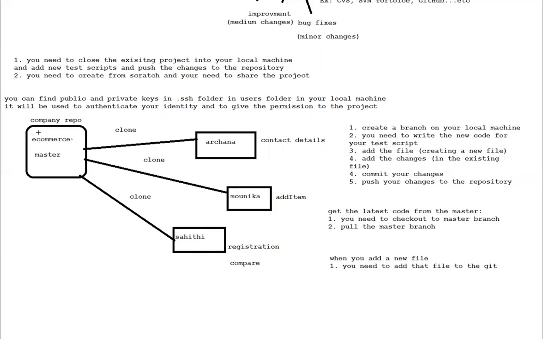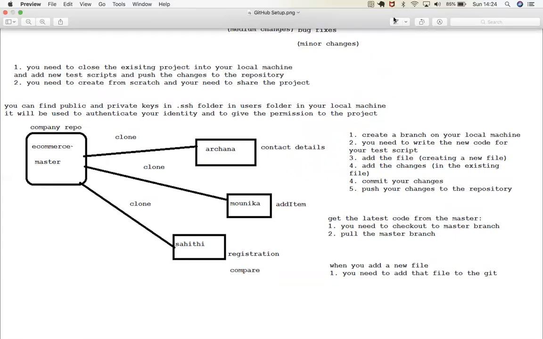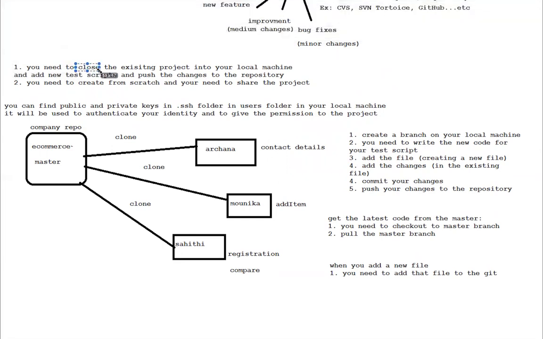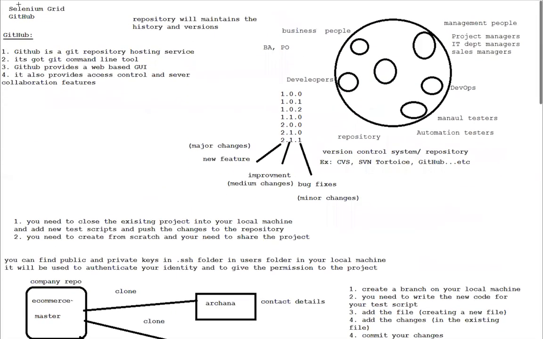So this is the company repository, where you already have the code, the automation framework. So what you need to do, okay, this is wrong actually. Let me correct it. Let's assume there might be two different chances.